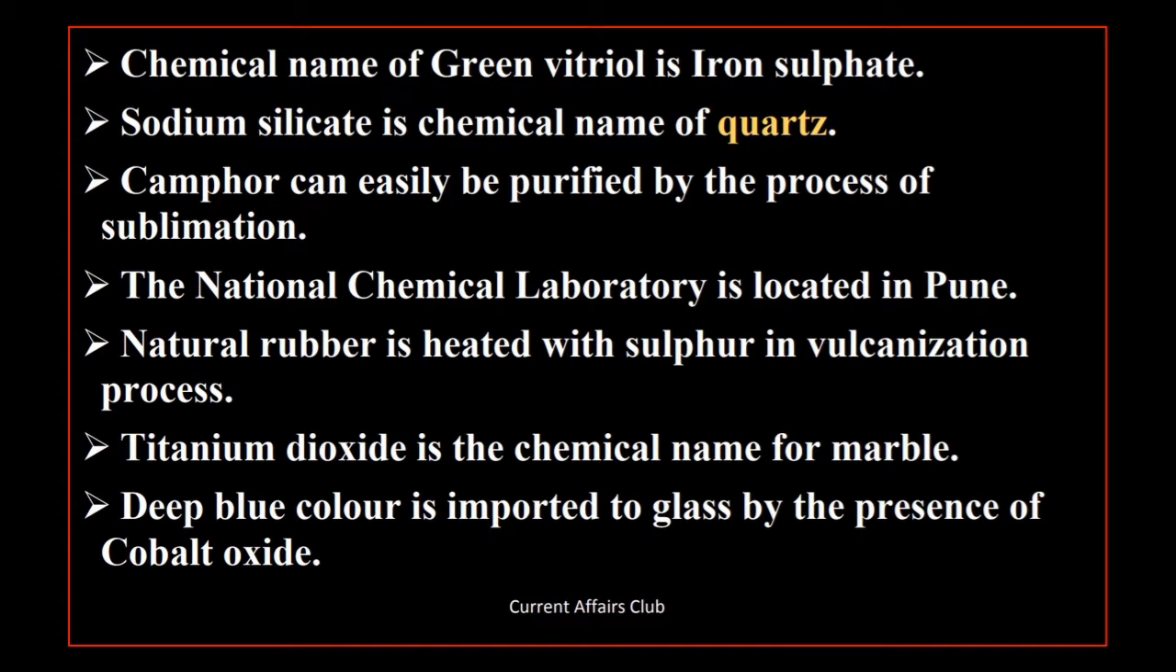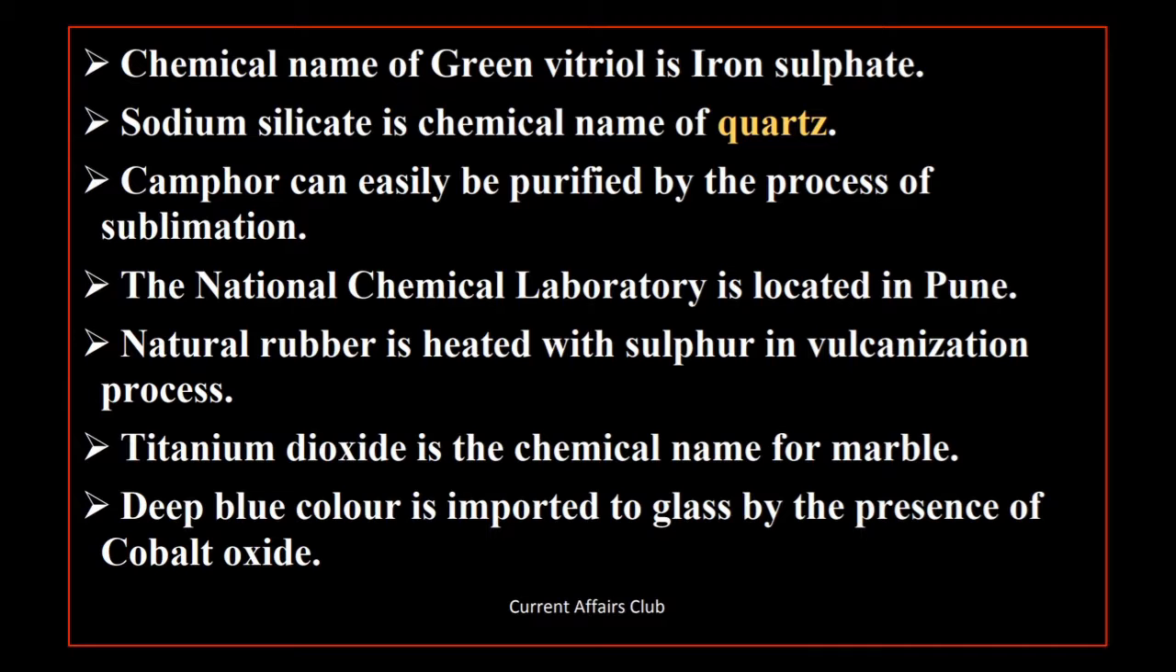Chemical name of green vitriol is iron sulfate. Sodium silicate is chemical name of quartz. Camphor can easily be purified by the process of sublimation. The National Chemical Laboratory is located in Pune. Natural rubber is heated with sulfur in vulcanization process. Titanium dioxide is the chemical name for marble.